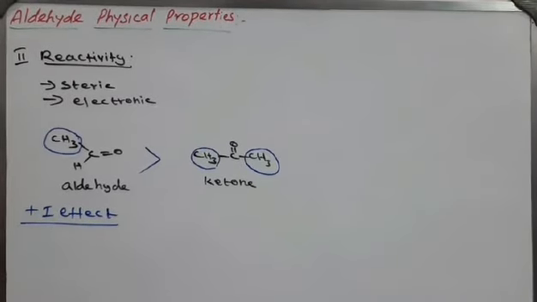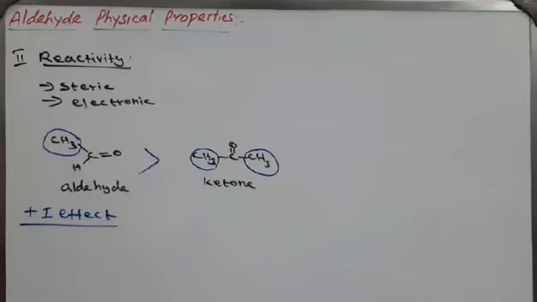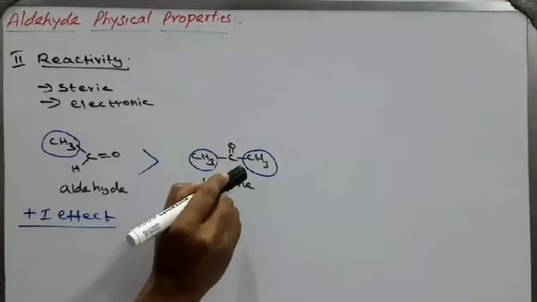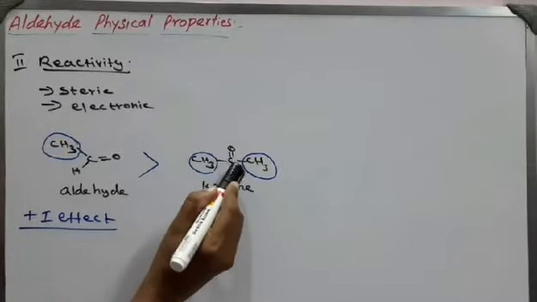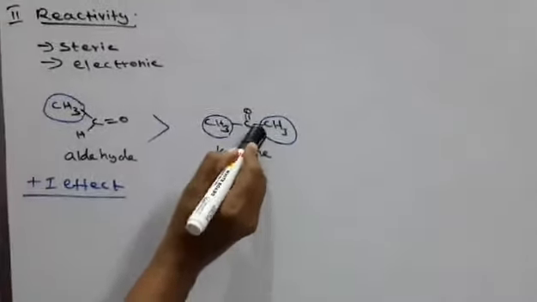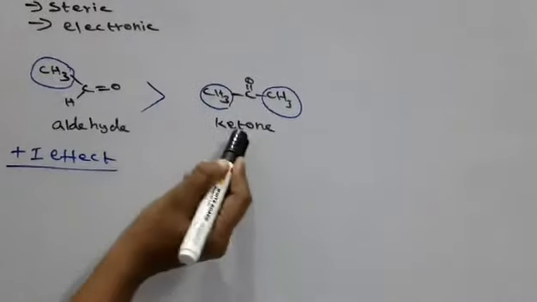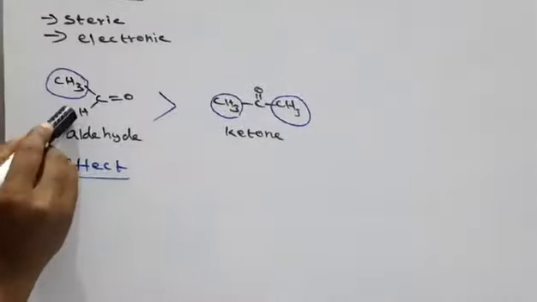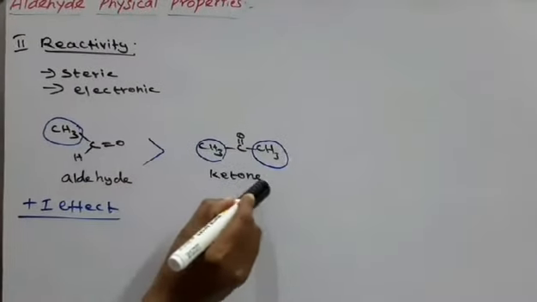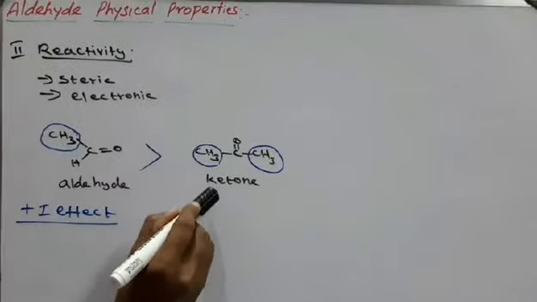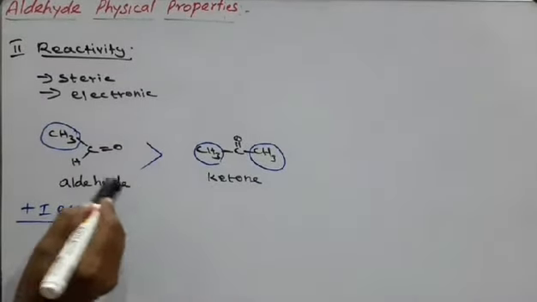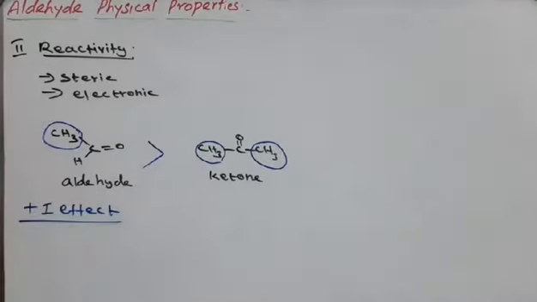So alkyl groups show a plus I effect, which means the alkyl groups keep on releasing electrons. So there is less electron deficiency at the carbonyl carbon atom of the ketone, because two alkyl groups are present, but in the aldehyde only one alkyl group is present, so it is more electron deficient. Because of the plus I effect, compared to the ketone, the aldehyde is more reactive.